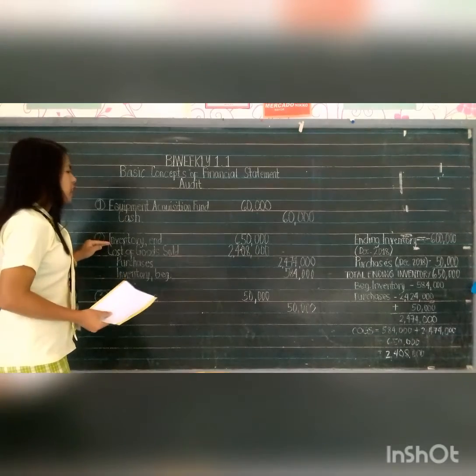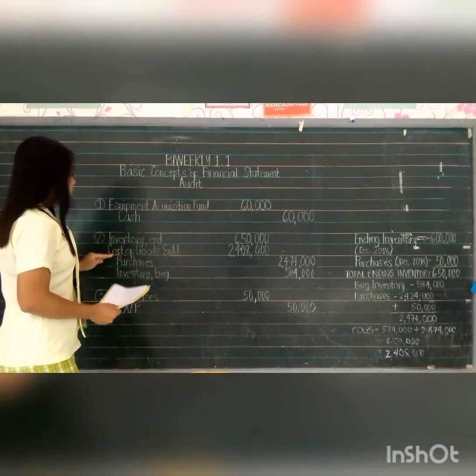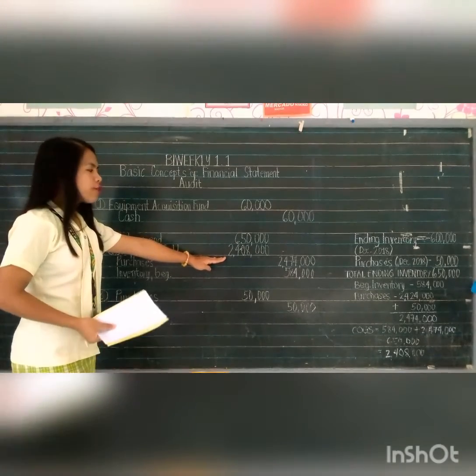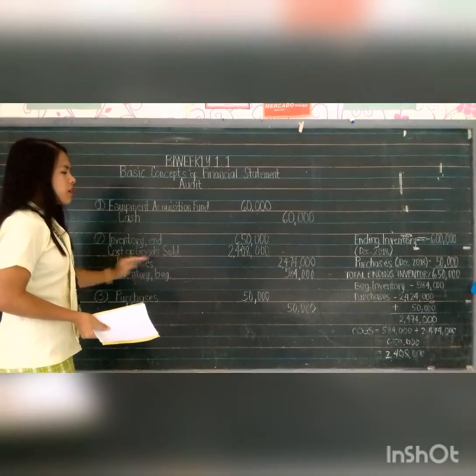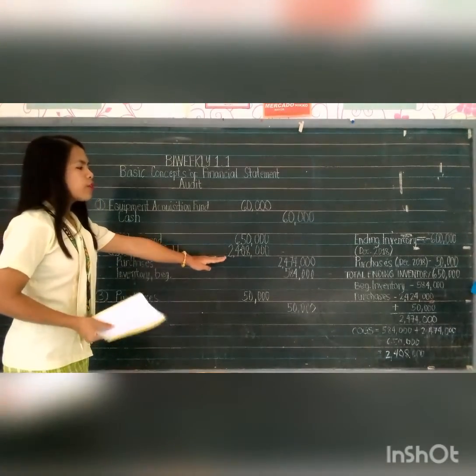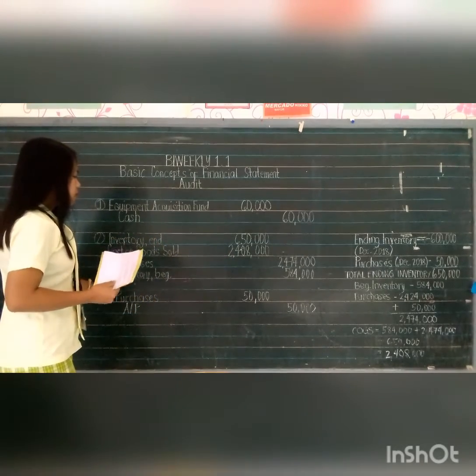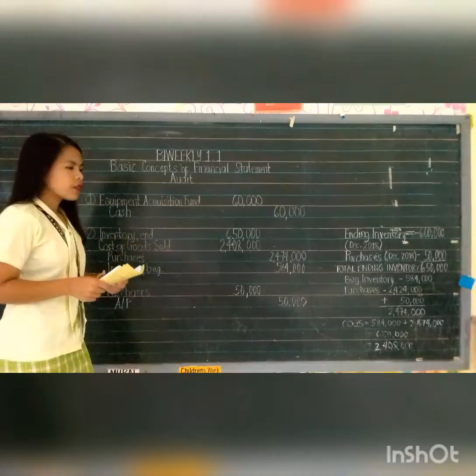Hence, our adjusting entry for number 2 is ending inventory 650,000 debit. At the same time, cost of goods sold amounting to 2,408,000 debit, credit purchases amounting to 2,474,000 and beginning inventory 584,000 credit.